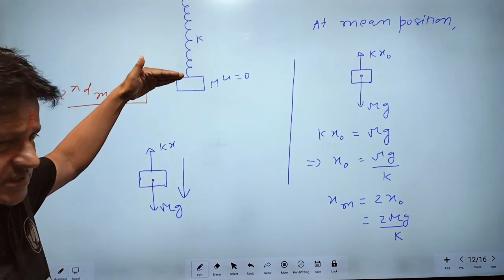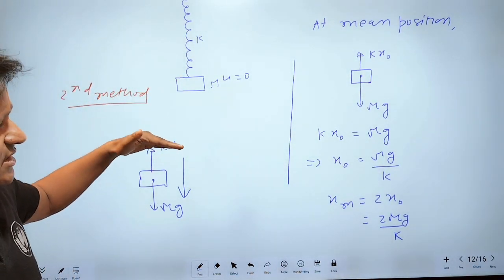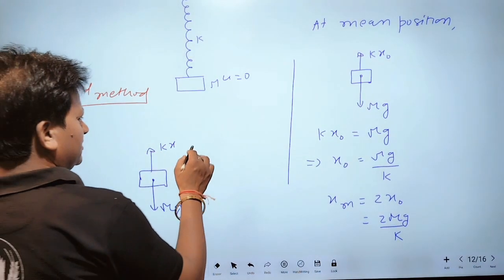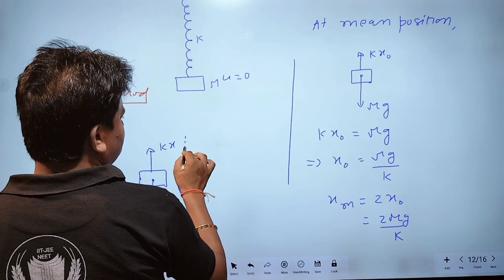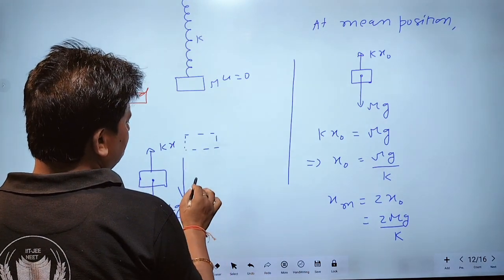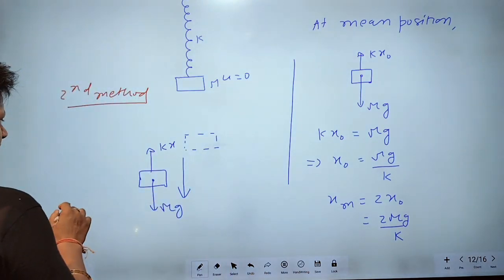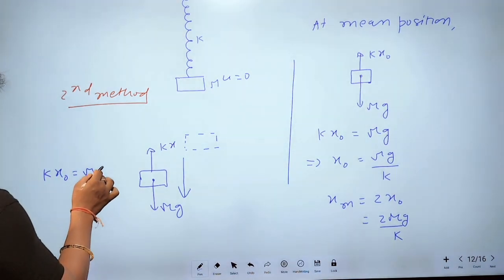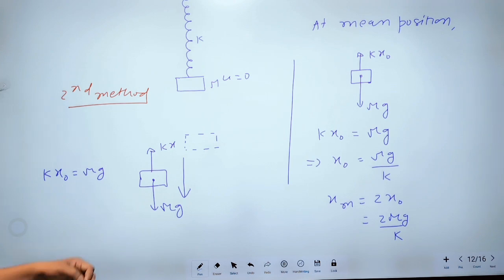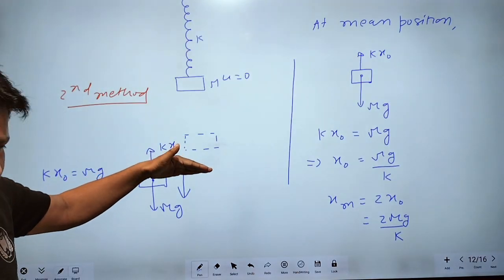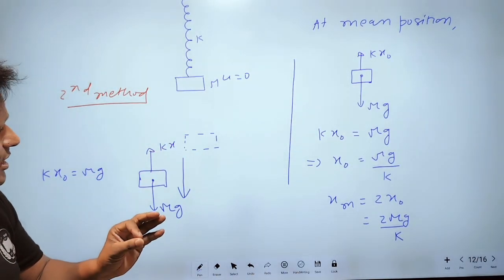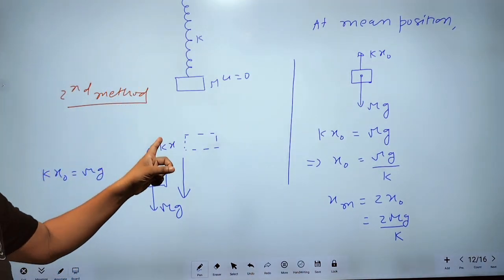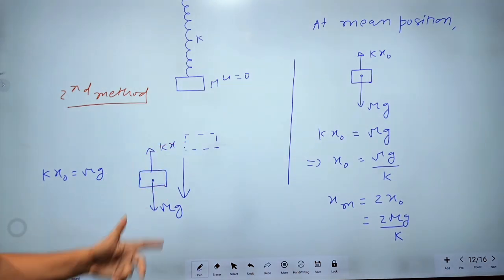Initially, the magnitude of velocity of the block increases, but after mean position, suppose this is mean position, at mean position kx0 is equal to mg, but after mean position mg will remain constant, and kx will increase because the extension will increase.